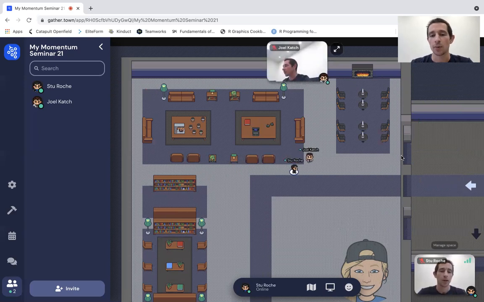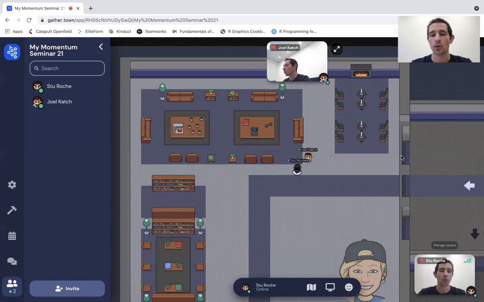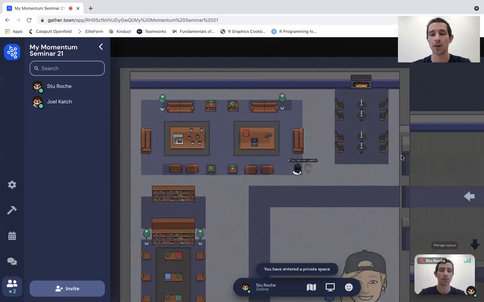Interestingly, though, if I come back closer, and I'm just going to step forward onto this purple rug in front of me, I'm going to step forward next to Joel. Theoretically, I'm still right next to him, so my video should be clear, crisp, and present. If I step forward, it now disappears. Joel fades into the background, the rest of the map fades into the background, and you'll see that it did just say at the bottom of the screen, you have entered a private area.